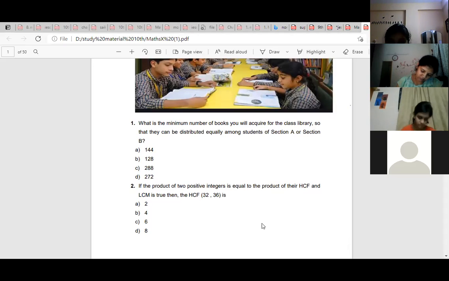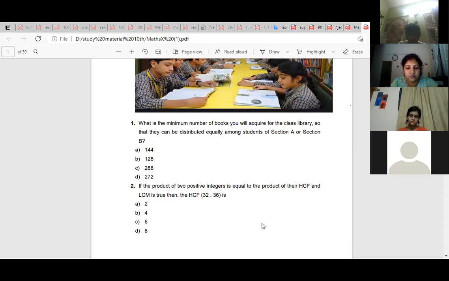Can you repeat, ma'am, how many students are there in these sections? 32 and 36. What's the answer? Ma'am, are we supposed to find the LCM? Think. What is the minimum number of books you will acquire?